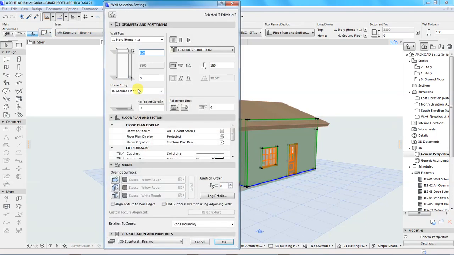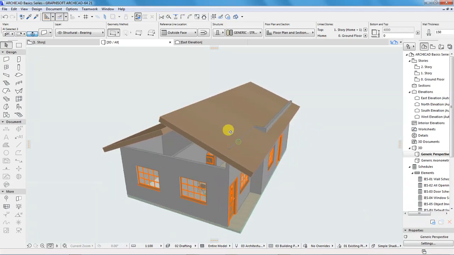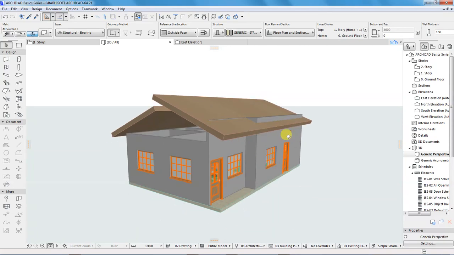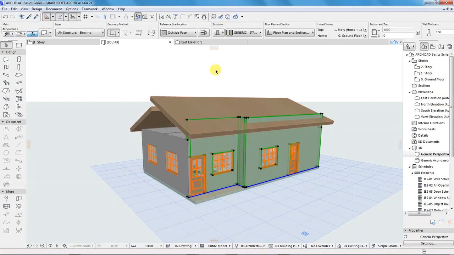I want you to see something. I use 1 meter. 1 meter is okay. So the wall is now protruding and is cutting through the roof. I want us to do some operation here that is going to trim that wall using the roof as a reference.